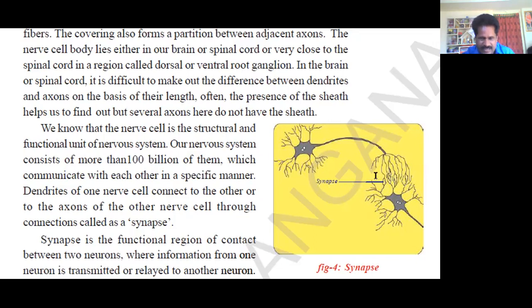The connection area is called the synapse. The synapse exchanges information from one cell to another cell. Observe the synapse in the figure.